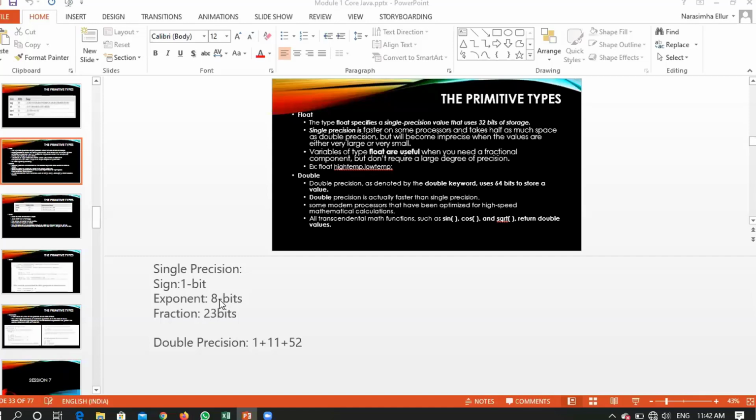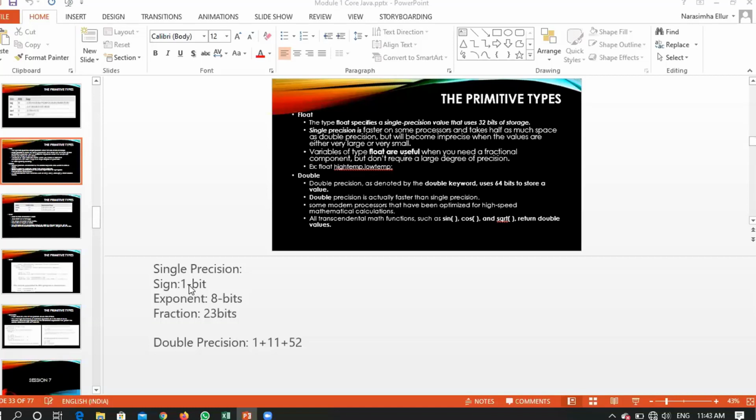For the time being, for this single precision, we will be using 32 bits for representing a particular floating point value. How will that 32 bits be divided? The first bit is for the sign. That means whether you are talking about a positive fraction number or a negative fraction number, right?